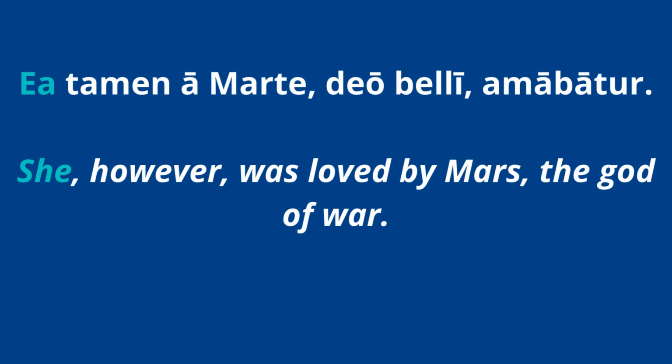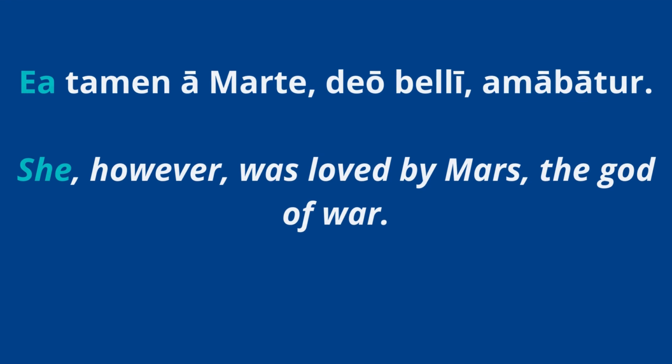Ea here is a distinct form of the pronoun. It's third person singular, feminine, nominative. So it's going to mean she. Ea means she here, right? It's the subject. So it's referring back to the mother of Romulus and Remus, Rhea Silvia. So she was loved by Mars, right? Ea is a pretty distinct form of the pronoun. You can always tell what's going on. But if you were to look at the chart, you'd see that this all lines up.